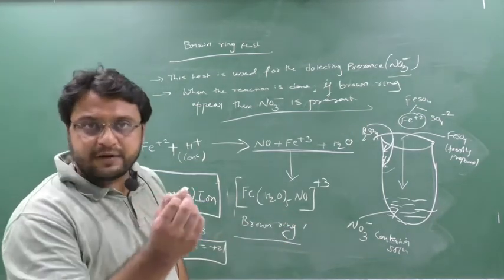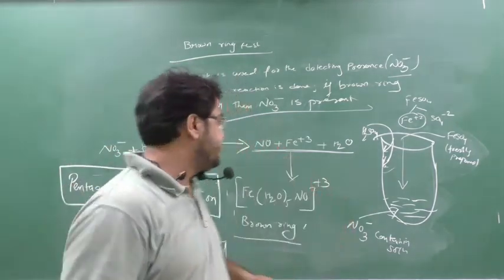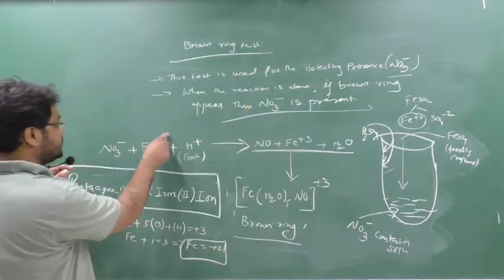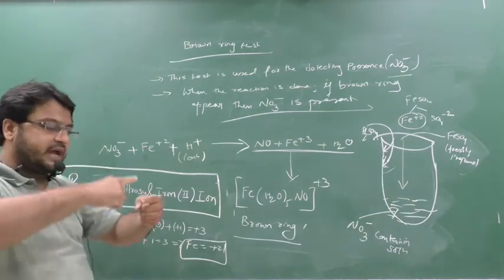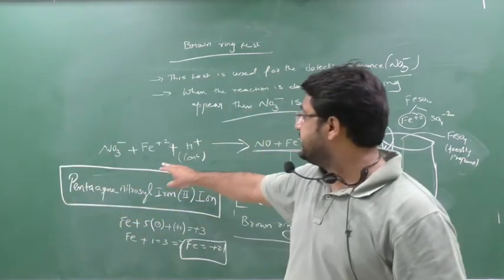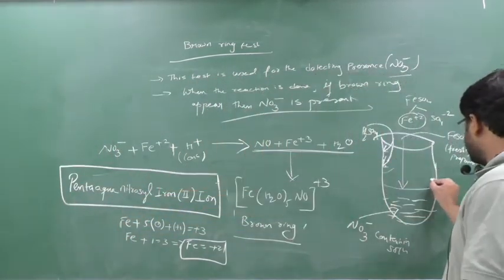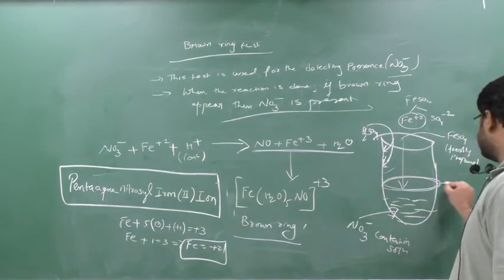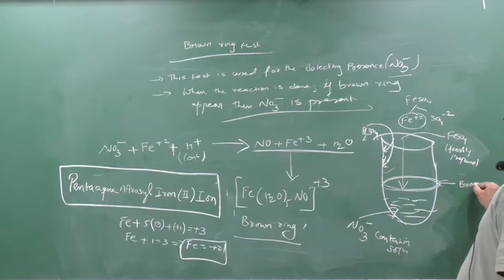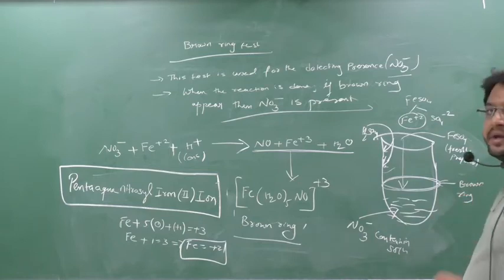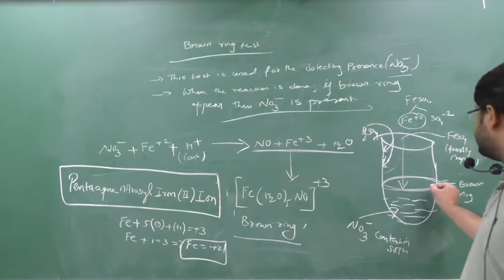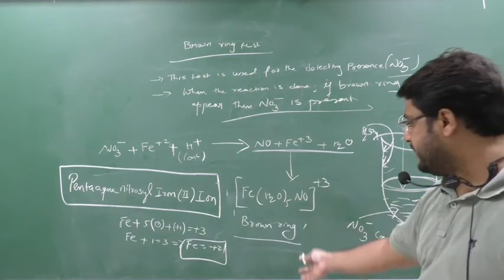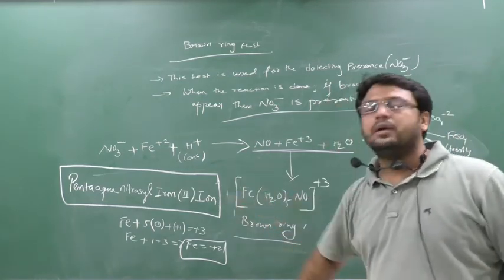At the interface, where the two solutions meet, this will be the first solution and we are adding H plus. So where the acid meets, here they will form one complex. This is the brown ring complex. I will put one video in the description, you can check it out. This is the formula and this is the IUPAC name.